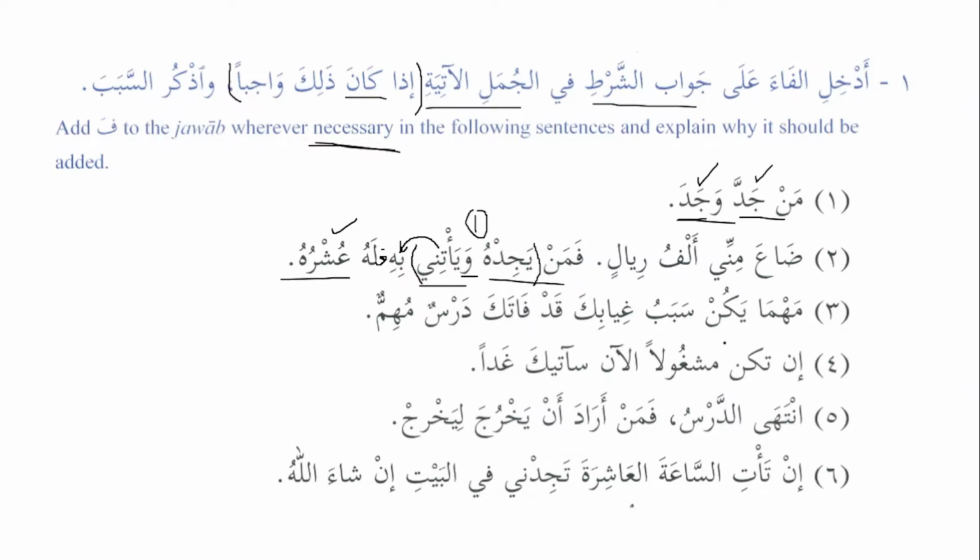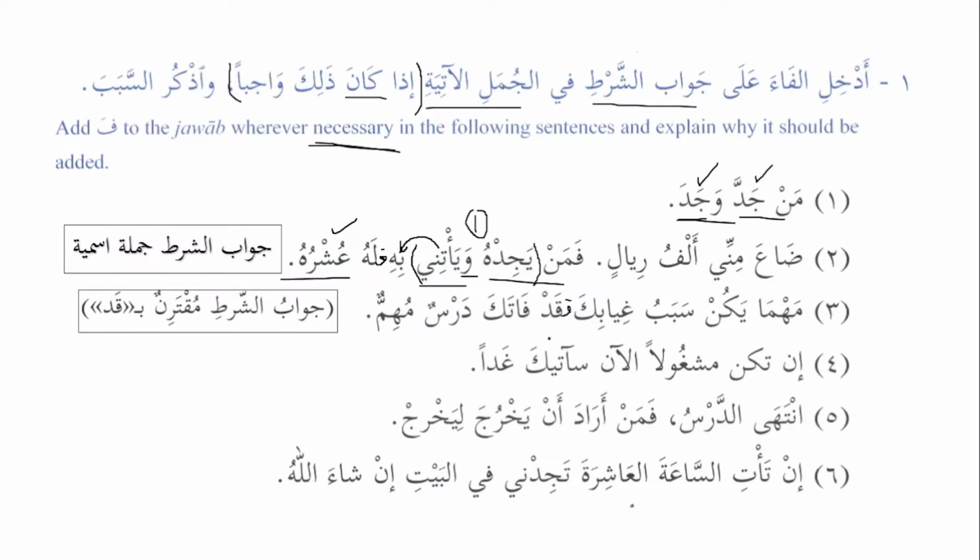The second one, I'm sure it's easier. Mahma yakun sababu ghiyabika, whatever may be the reason of your absence, qad fataka darsun muhimman. Indeed, you have missed a very important lesson. Yes, please, quickly. We should add fa with qad, Ustad. Excellent. Whenever we have qad as jawab shart, we have to add fa to that. Perfect. All right. So here, this is jawab shart, and here, جواب الشرط مقترن بقد.